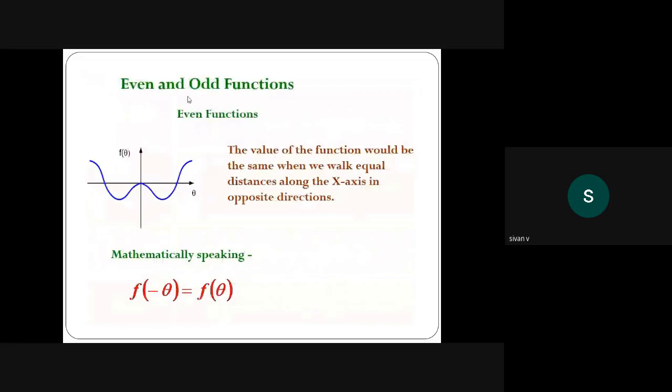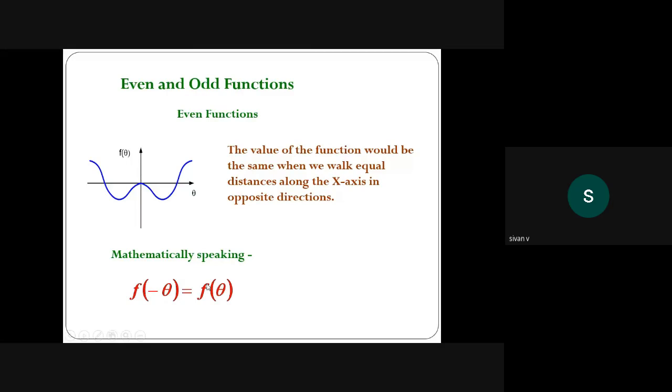Now, even function or odd function. First, even function. Because this Fourier series is fully integration only. To find a naught, an and bn, we are going to use the integration part. So, for integration purpose, we must know the concept of even and odd function. The value of the function would be the same when we walk equal distance along the x-axis in the opposite direction. That's called even function. f of minus x equals f of x.